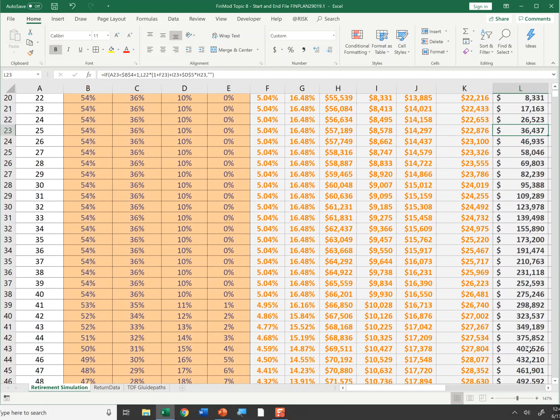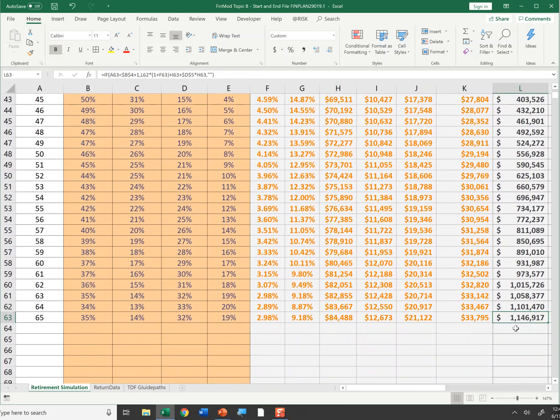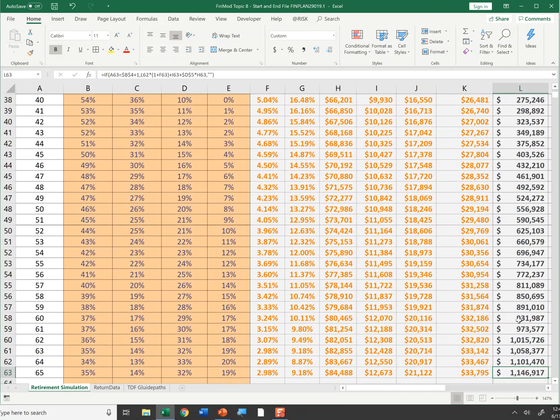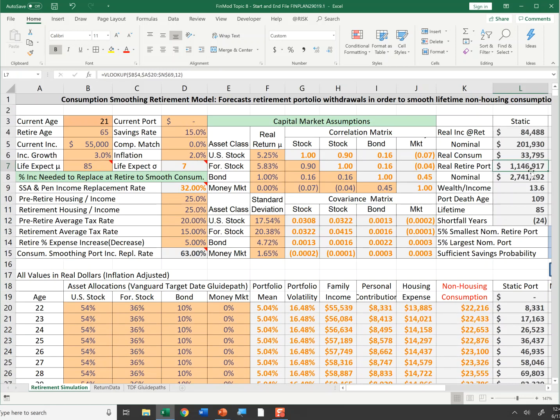Let's go down to the bottom here. At age 65, I expect to have $1.146 million. However, these are real returns, not nominal returns, right? The nominal returns are about 2% higher than this number. So the reality is I've calculated this base case model, which I'm going to have in real dollars of $1.1 million in retirement. What I did is I took that $1.1 million here using a VLOOKUP. With the vertical lookup function, you specify an array. I say find my age 65 in the first column and give me the value in the 12th column, which is L, and it just found that $1.146 million.